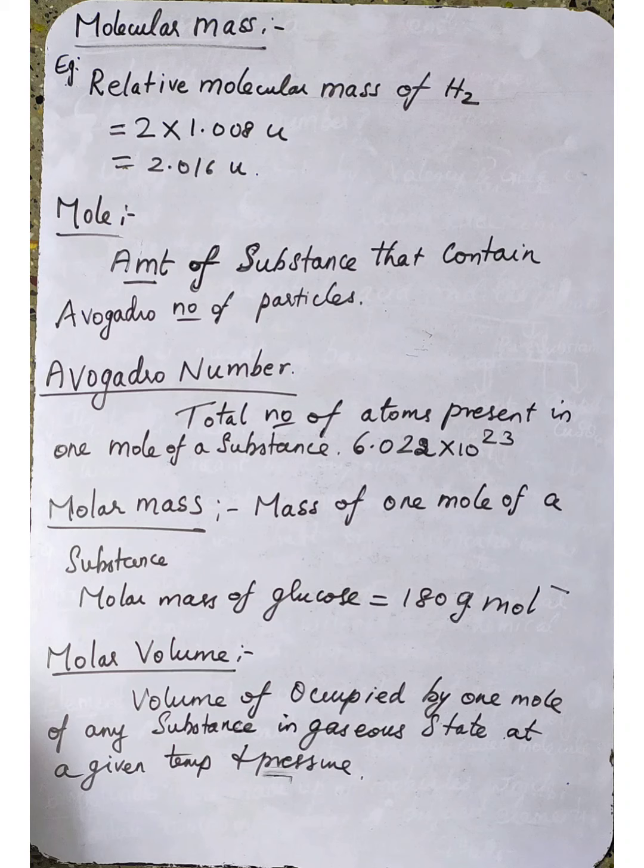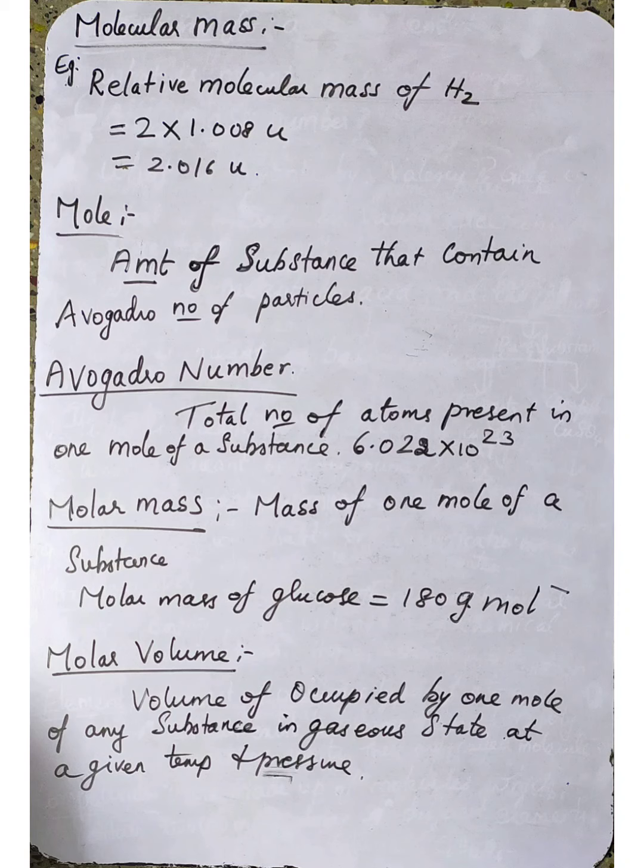Example, relative molecular mass of the hydrogen molecule. Hydrogen molecule is written as H2. In H2, how many hydrogen atoms are there? 2 hydrogen atoms. The relative atomic mass of one hydrogen atom, as discussed before, is 1.008 unified atomic mass.